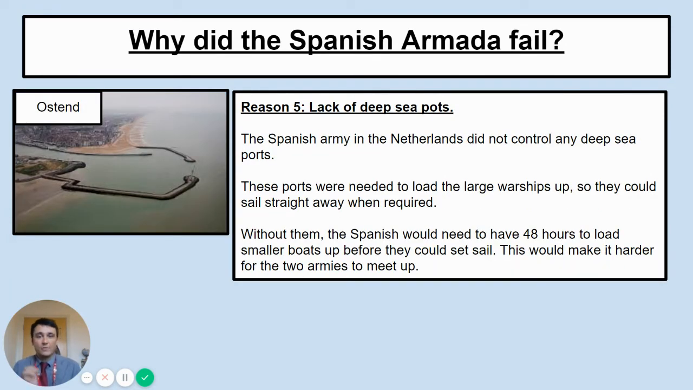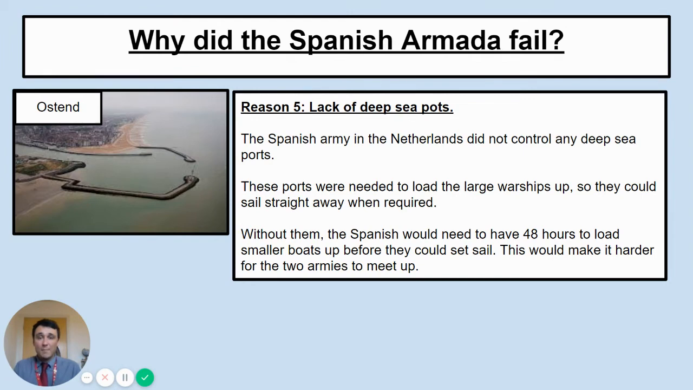Okay, reason 5, lack of deep sea ports, I should say, not pots. Never mind. If you remember from last lesson, I told you that the only real success Dudley had had in the Netherlands was to keep the port of Ostend. It's probably the only thing you've been thinking about since you watched that lesson. This is why it was so important.